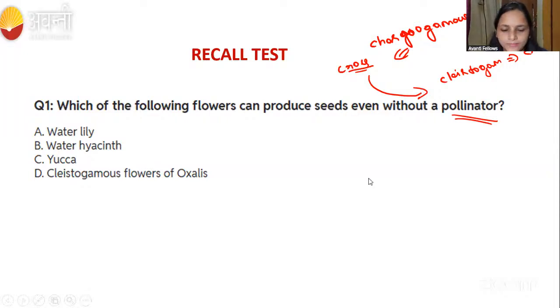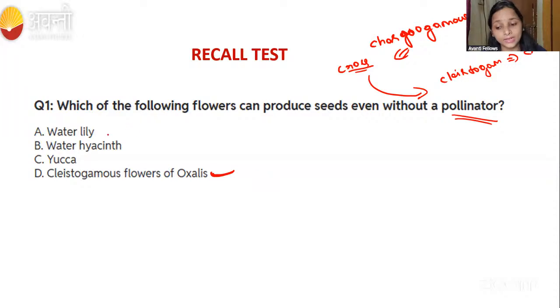Very good, Nikita. No, right? Navya is telling no. There is not at all a chance of cross-pollination, so we don't require pollinators. Very good, Sanjana. That's why remember the correct answer is oxalis, the cleistogamous flower.